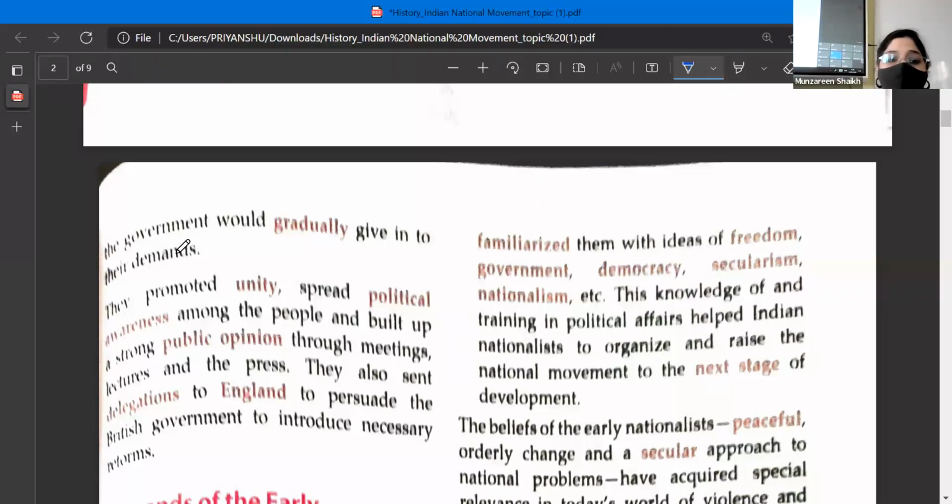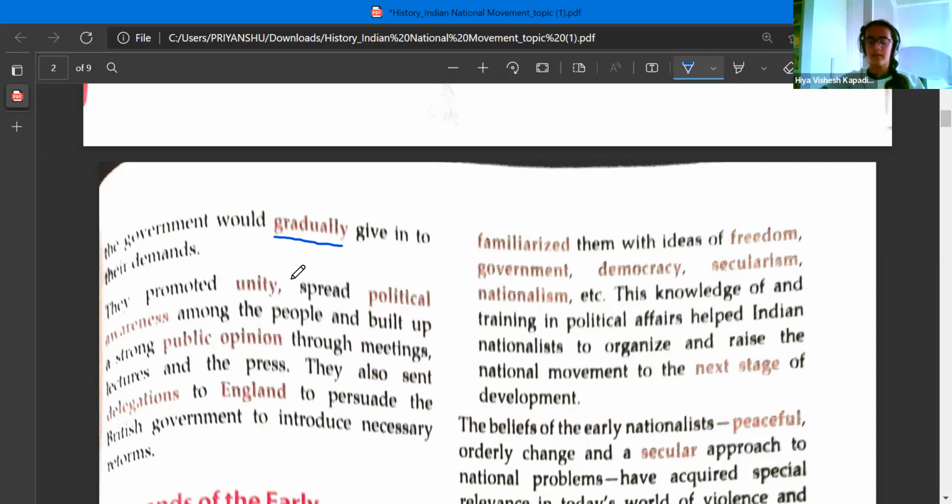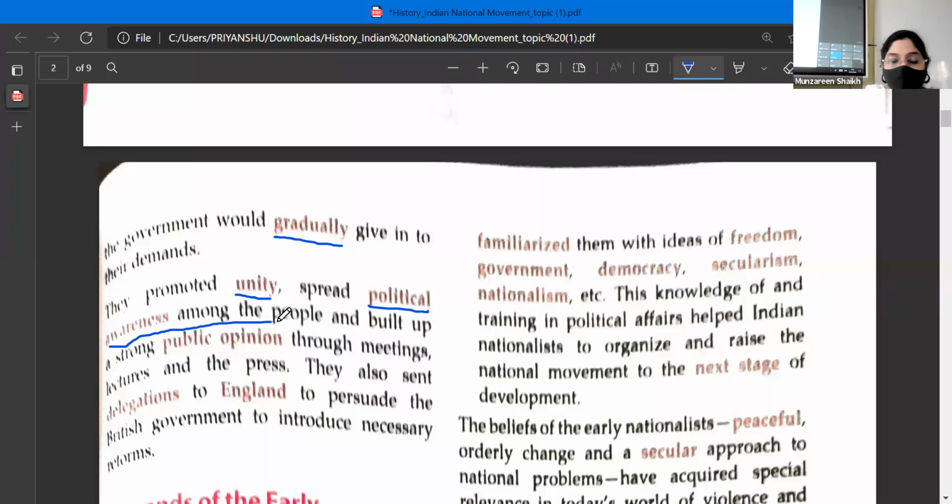They believed that the government would gradually give in to their demands. So they believe that they will be able to convince the government and the government will accept their demands. So this was the method used by whom? By the moderates. Okay. They promoted unity, spread of political awareness, please underline, among the people, built up a strong public opinion through public meetings, through lectures, through newspapers, that is press. Okay, so these were all the methods which the moderates used.